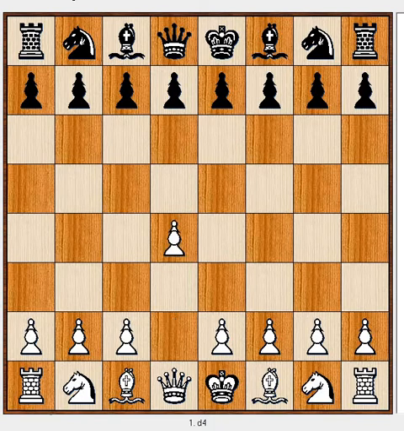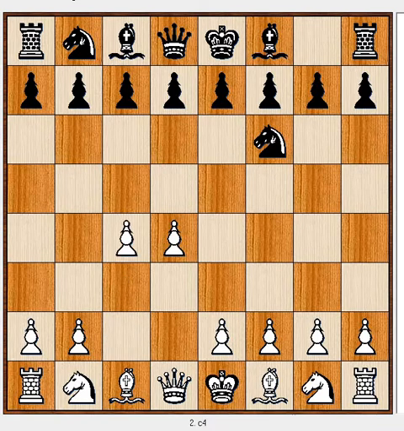White played the move pawn d4. So he wants to bring out his bishop and control these squares in the center. Black played knight to f6. White played the move pawn c4. He comes here to control the center. Now black plays pawn to g6. His idea is to bring out the bishop from this square.